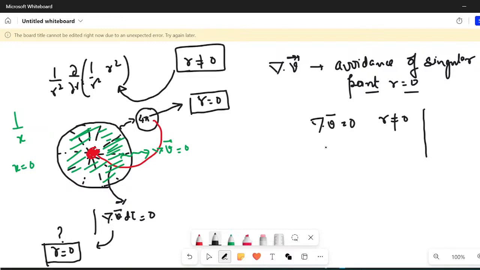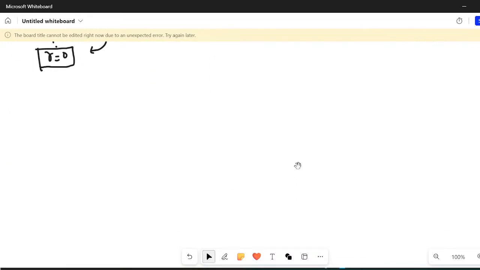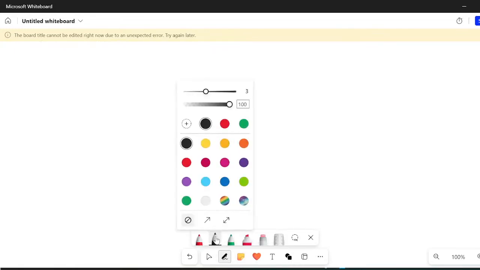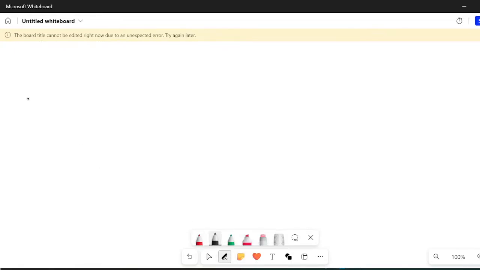So it implies that whatever contribution is coming, it is coming from the center. So in order to justify this particular thing, we come up with a solution called the Dirac Delta Function. And I'll come to this problem all over again, but now let us first define what is Dirac Delta Function, then we'll come back to this problem, don't worry. So let us first define the one-dimensional Dirac Delta Function. All of this is given in Griffiths, so there's nothing new that I'm teaching.